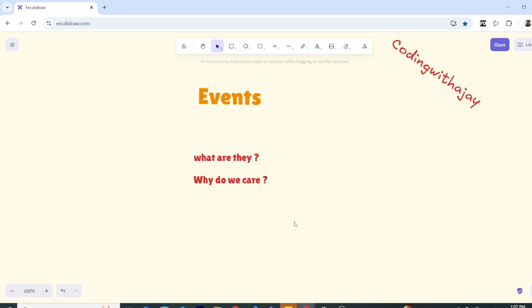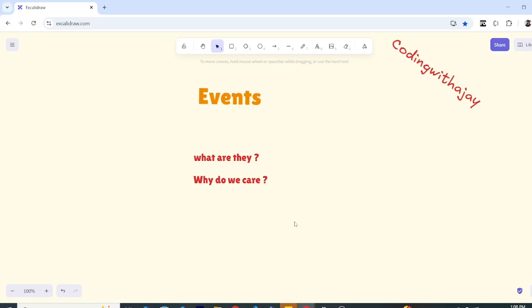So we had this thing in the browser, but on the server we don't have something like that. We don't have the DOM on the server. So events are the equivalent of the DOM on the server. Basically, it's a mechanism, or we can say a language of Node.js, to let the system know that something happened, something is done. So what do you want to do with that?